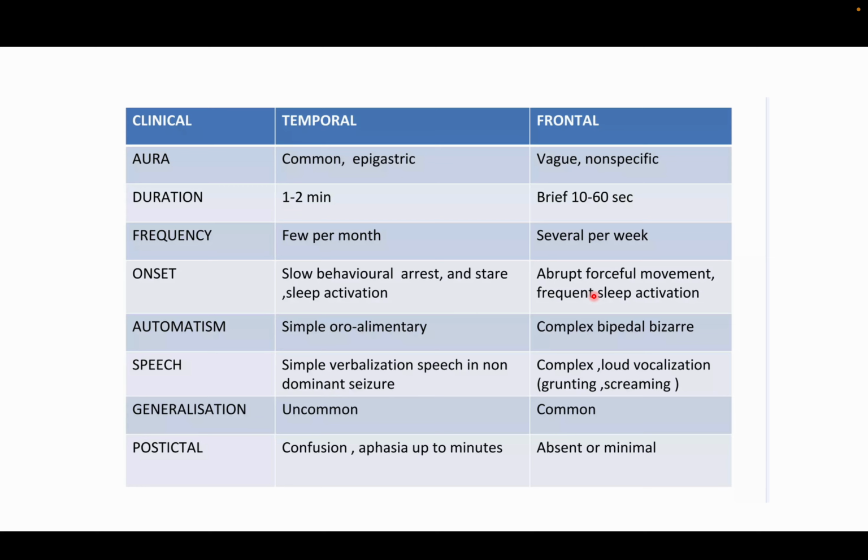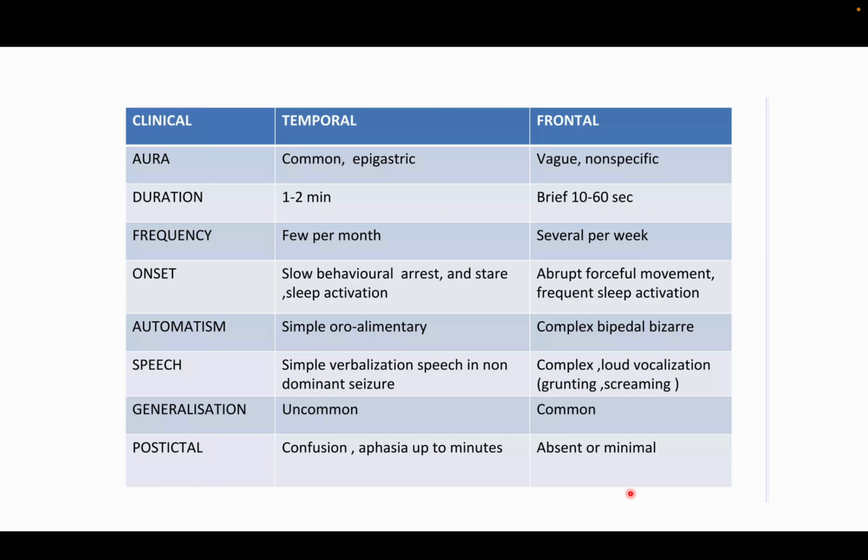Frontal is abrupt onset and more frequent, whereas temporal is generally slow in onset, and they will have some automatism. Here also automatism, but more of motor, and frontal have grunting and screaming. They might speak based on the hemisphere that is involved. Generalization is uncommon in temporal, whereas generalization is common in frontal. Postictal confusion is more common in the case of temporal lobe, but it is not seen in the case of frontal lobe. So this is the main thing.